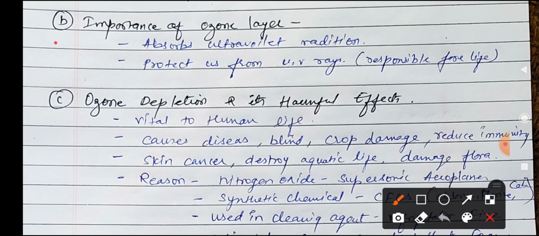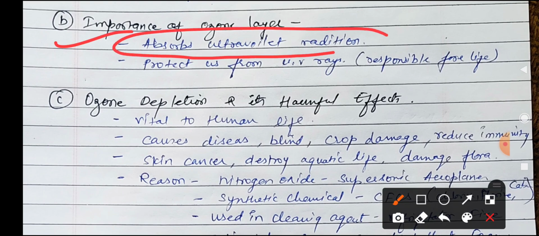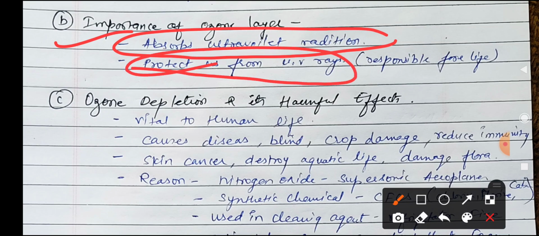The importance of the ozone layer you know very well. It absorbs the ultraviolet radiation, because this ultraviolet radiation is very harmful for the earth, for living things, non-living things, for water, because the intensity of these ultraviolet rays is very high. The ozone layer protects us from the UV rays, that's why it is responsible for our life.